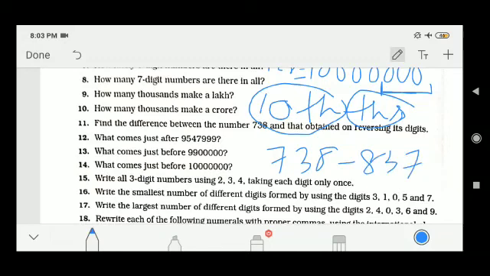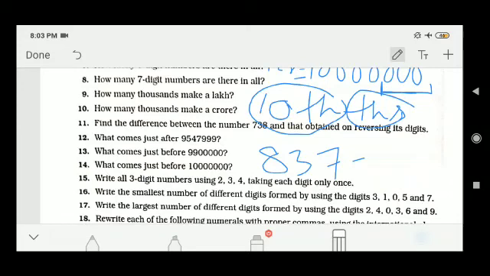You cannot subtract 837 from 738 because 837 is the greater number. So 837 minus 738. Reverse 738, you get 837, and 837 is larger than 738. So subtract the smaller number from the greater number.